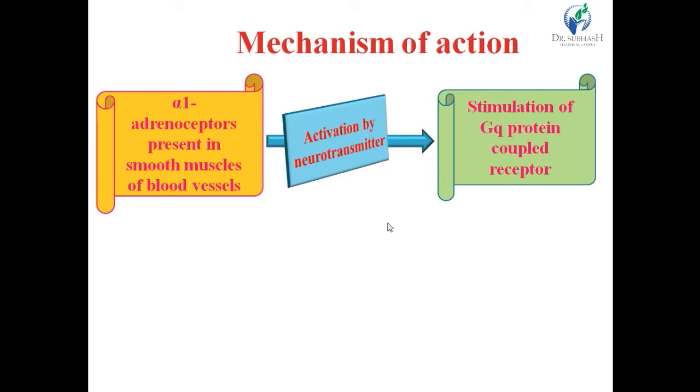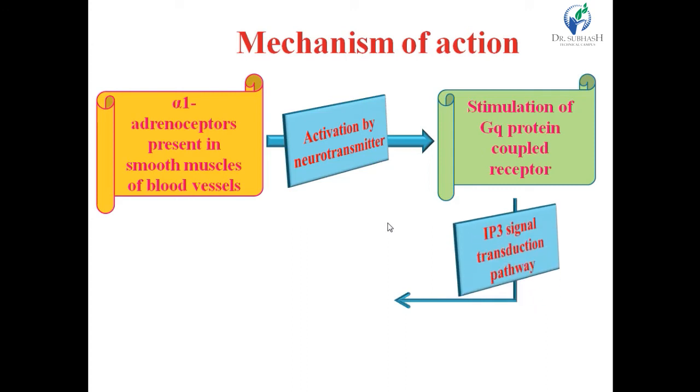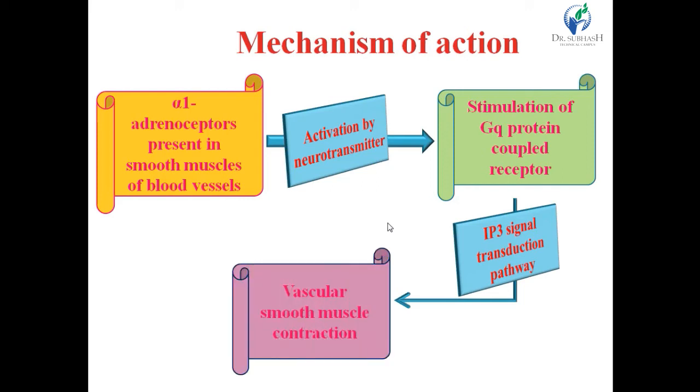So Gq protein coupled receptor stimulation occurs, which activates the secondary pathway, that is the IP3 signal transduction pathway, and it produces vascular smooth muscle contraction, that is vasoconstriction.